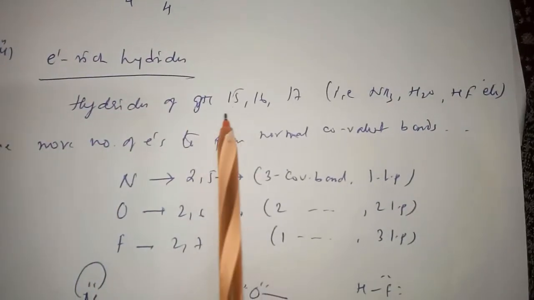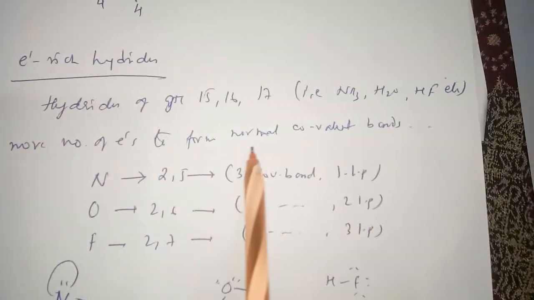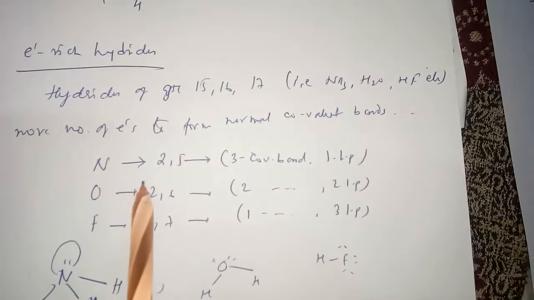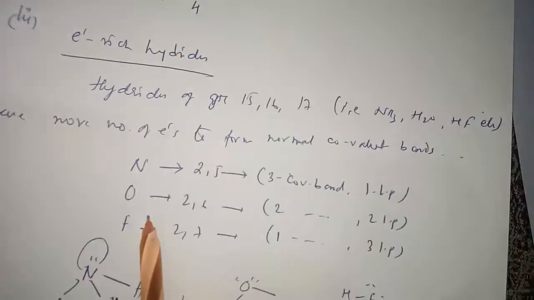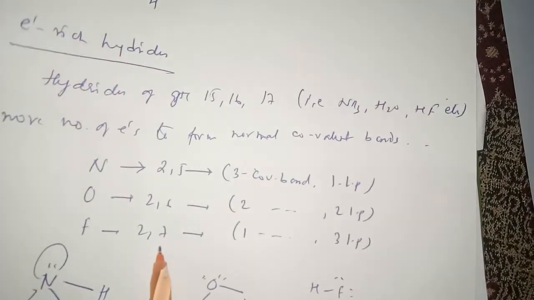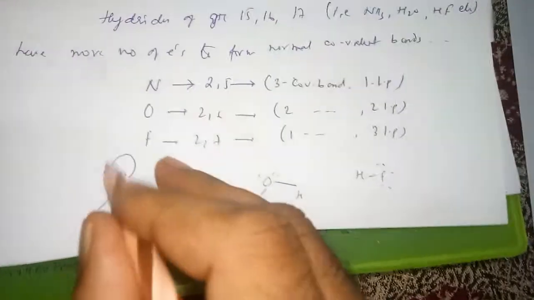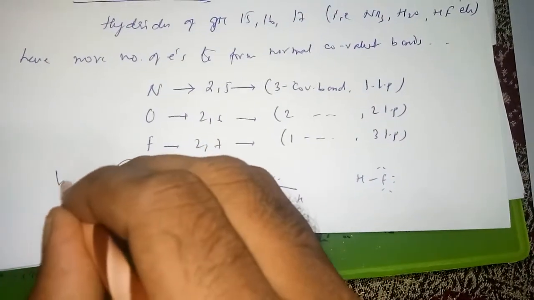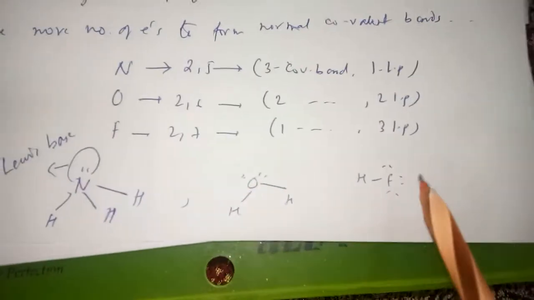Next one is electron rich hydrides. The hydrides of groups 15, 16, 17, NH3, H2O, HF, etc., have more electrons than needed to form normal covalent bonds. Nitrogen, 2, 5, with 5 valence electrons, will form 3 covalent bonds and 1 lone pair. Oxygen, 2, 6, will form 2 covalent bonds with 2 lone pairs. 2, 7 forms 1 covalent bond with 3 lone pairs. Due to the presence of these lone pairs, NH3, water and HF behave as Lewis bases.